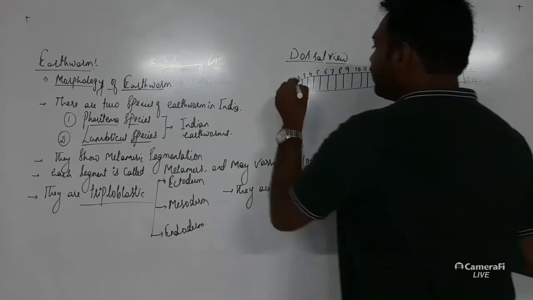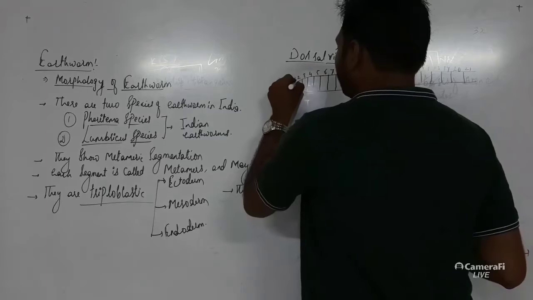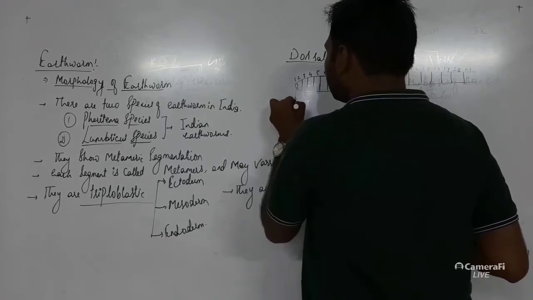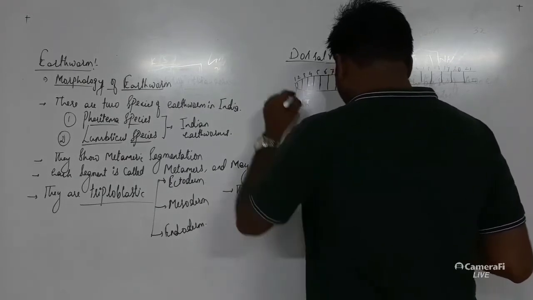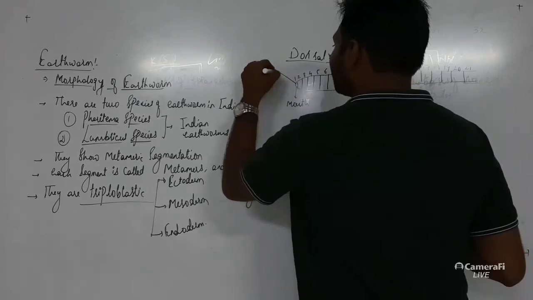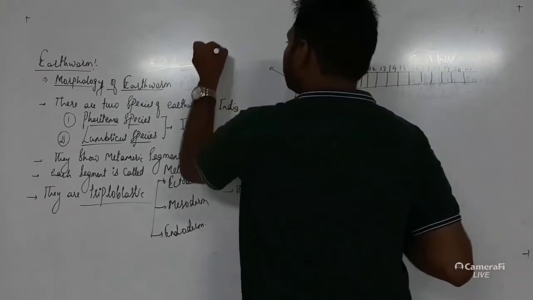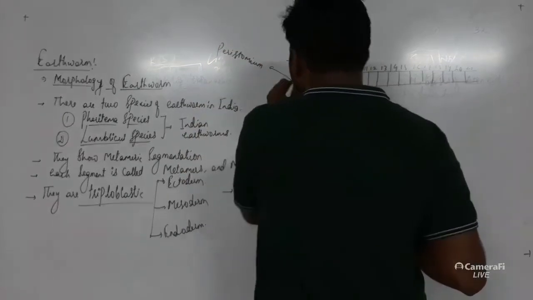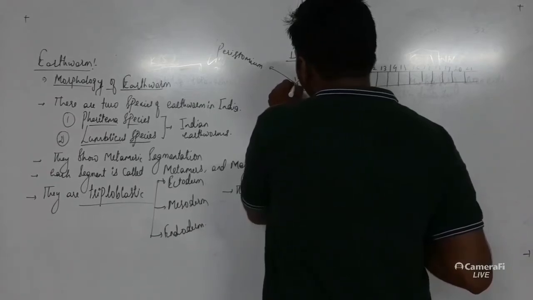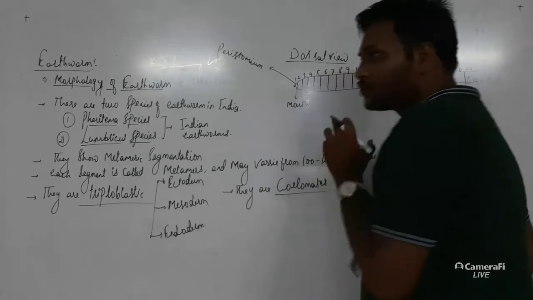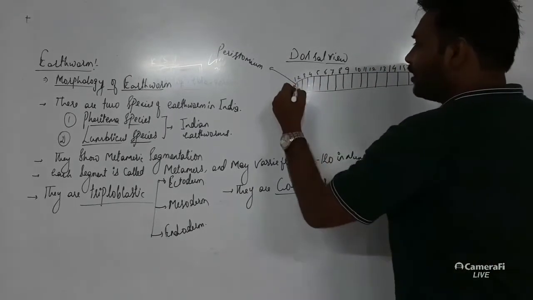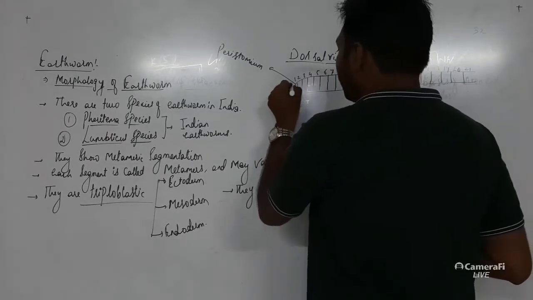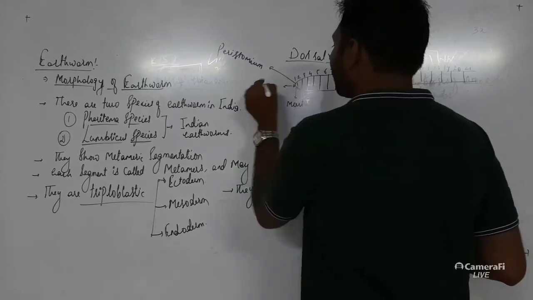Now this first segment is acting as a mouth, and the upper part of the mouth is referred to as the peristomium. This peristomium has a flap-like structure which is generally used for digging purposes. This is a flap-like structure over here, used for digging, and this is a kind of sensory organ called the prostomium.